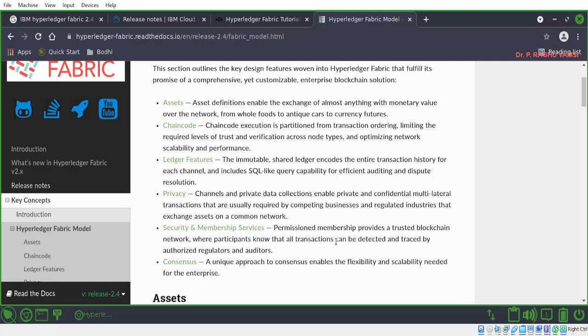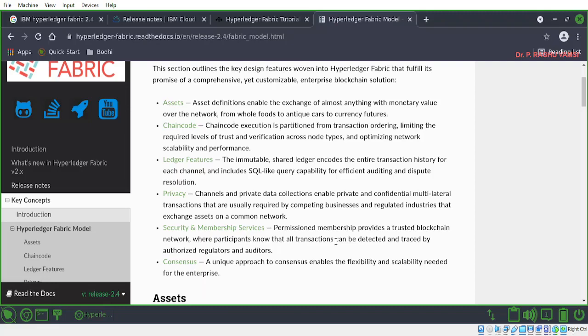So a business organization or entity can be considered as one MSP. For example, in an apparel industry, the mining industry may join the network, or the polishing industry may join. Like that, multiple organizations may join the network. Each and every organization will be considered as one MSP, because the security rules for one industry will be different from another industry. So these are what they call security rules.